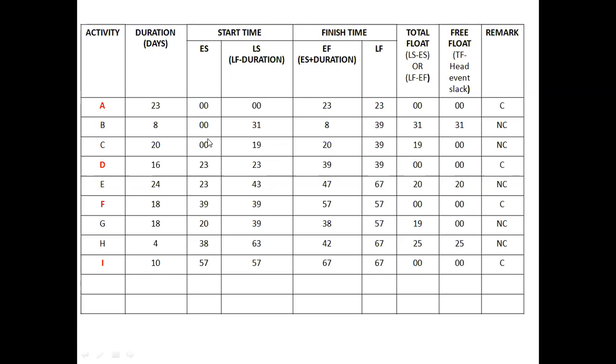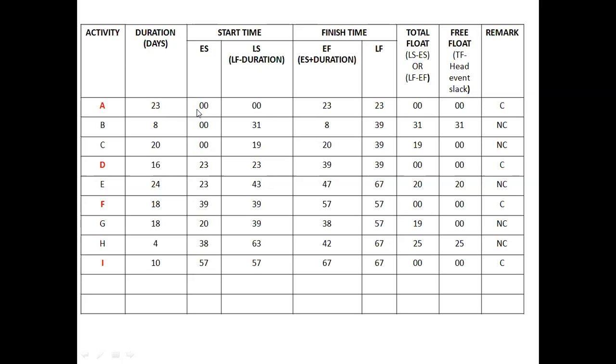That is 39 minus 8 will give 31, which is the latest start time. Similarly, we can calculate the latest start time for the remaining activities C, D, E, F, G, H, and I. Then, in order to find out the earliest finish time, which can be calculated by summing earliest start time and duration. Earliest start time is considered from the network diagram. And to that, if you add the duration, then you will get the earliest finish.